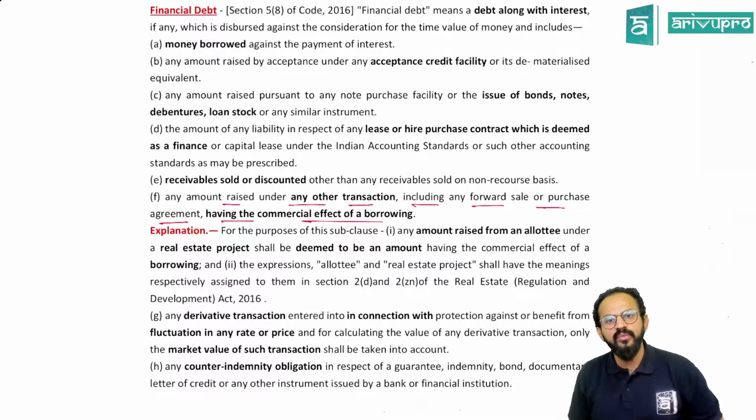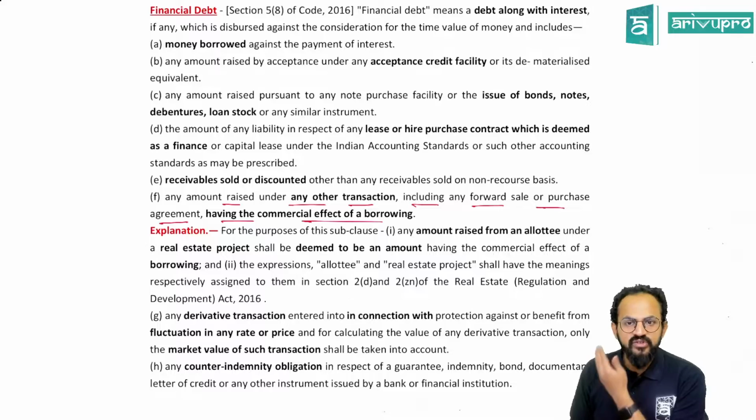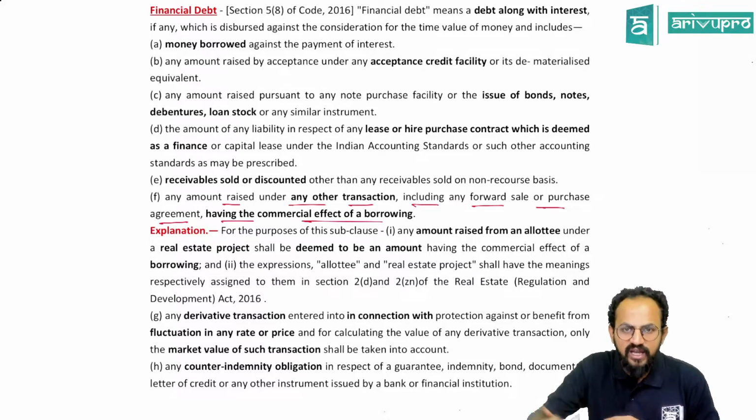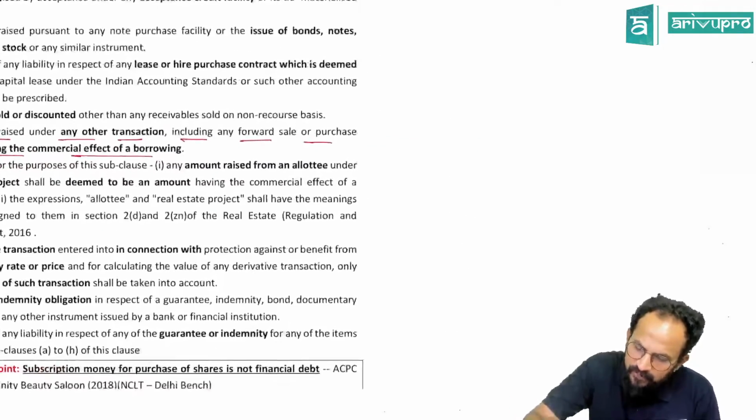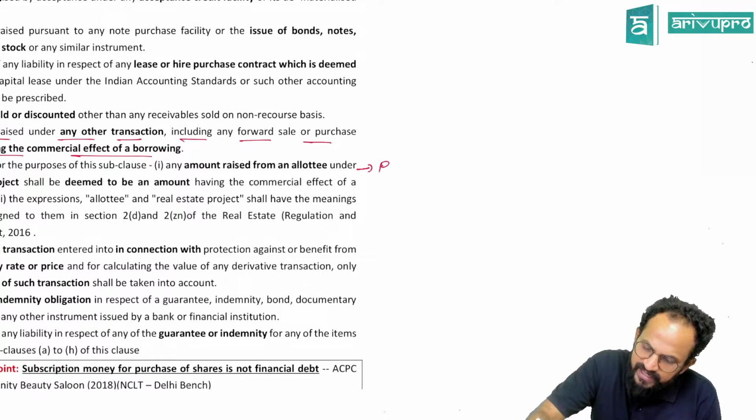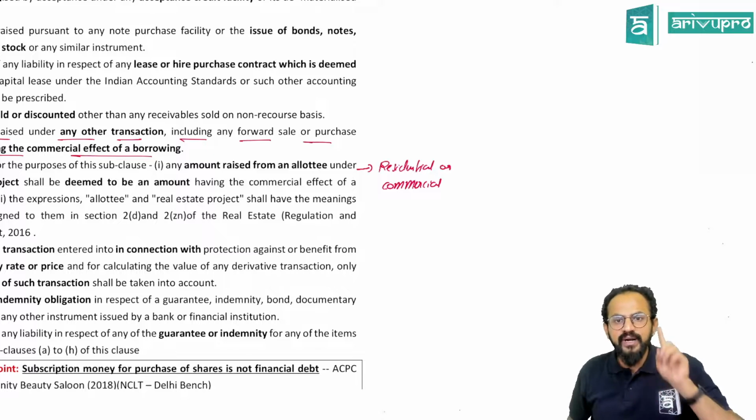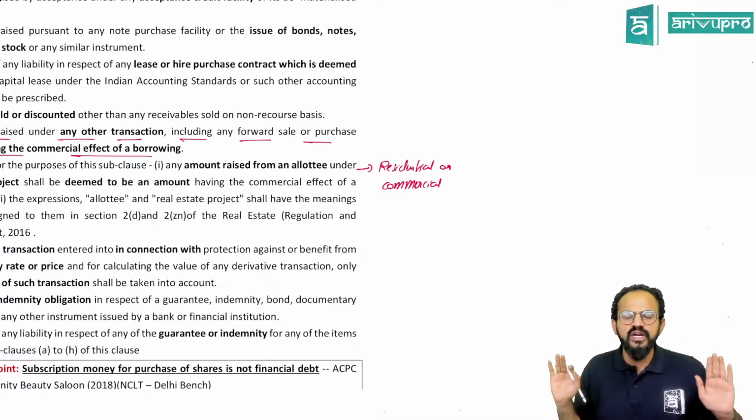So that company has a borrowing. And people, in the explanation we saw, any amount raised from an allottee. Remember here, whether this is residential or commercial doesn't make any difference. Whether it is a building or a plot, that is land, it makes no difference.